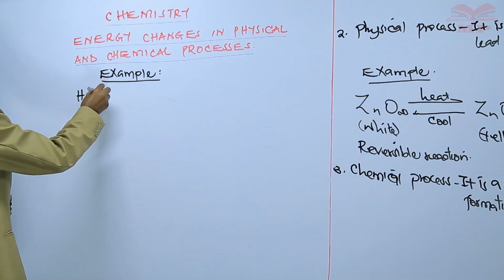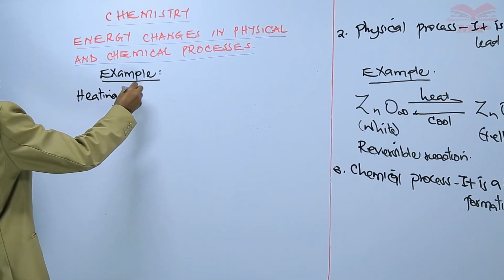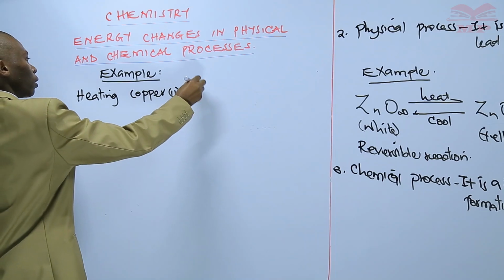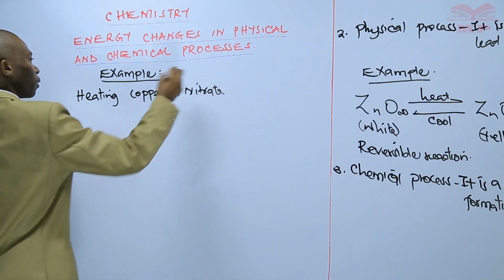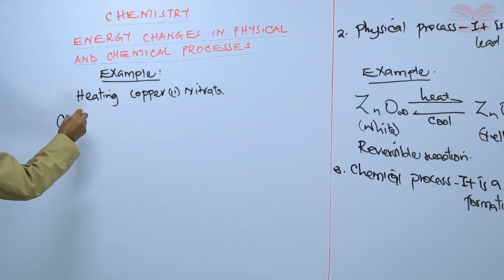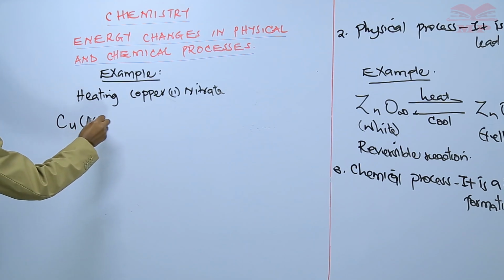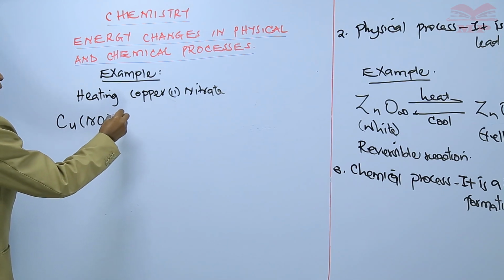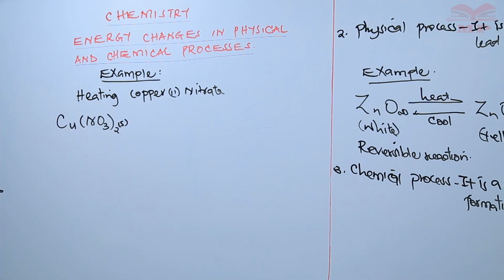Heating copper 2 nitrate. So the chemical formula of copper 2 nitrate, that is the chemical formula of copper 2 nitrate. Copper 2 nitrate is a solid.